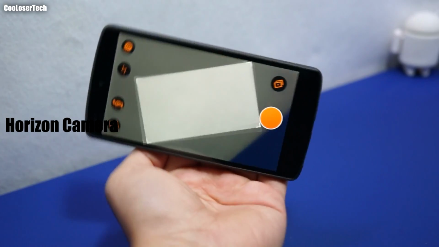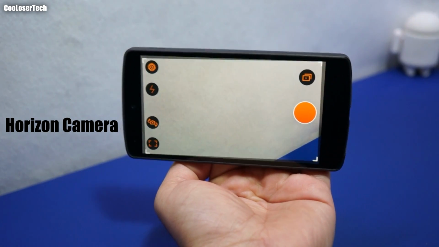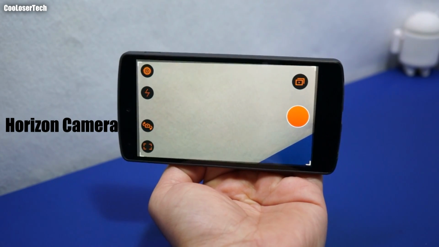Here's Horizon. Everyone should be recording in landscape mode because you can see it full screen on your devices, on your TV.